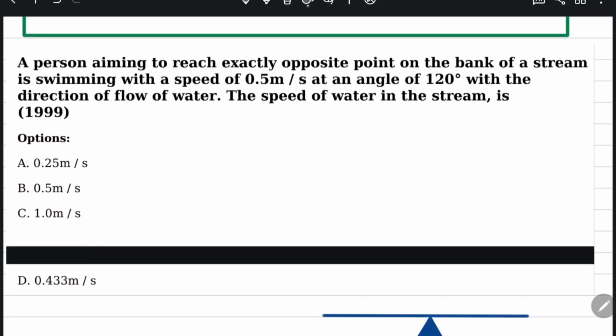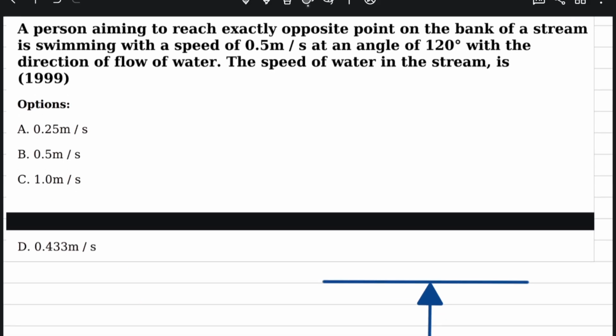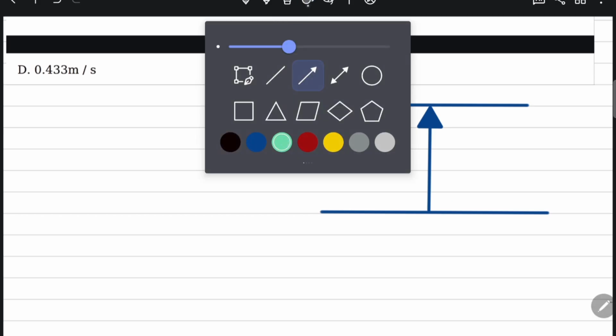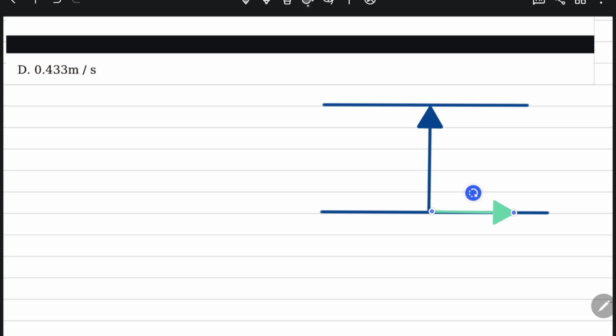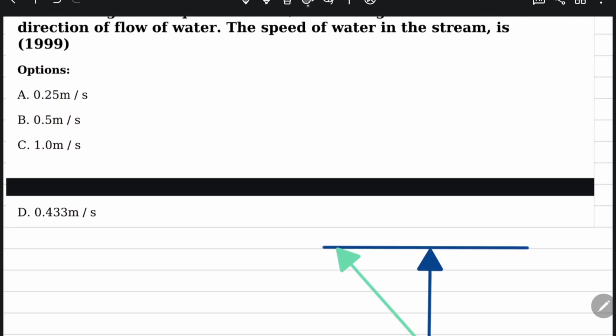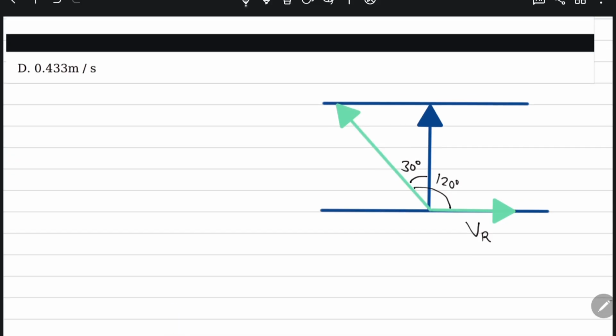A person aiming to reach exactly opposite on the bank of a stream is swimming with the speed of 0.5 meter per second at an angle of 120 degree with the direction of river flow, right? The river is flowing in this direction, and the man is trying to move in this direction. That is 120 degree with the river flow. This is the velocity of the river, and that angle is 30 degree.